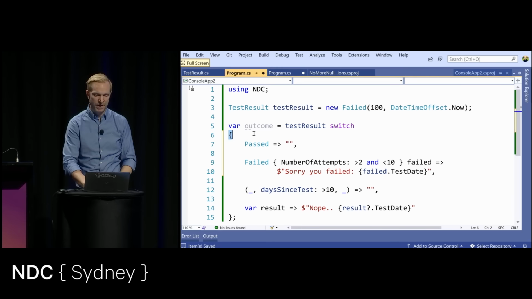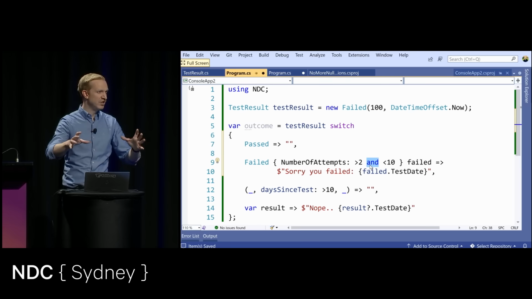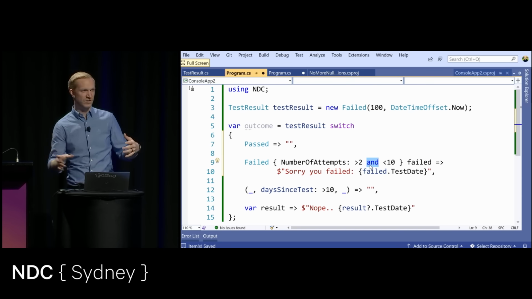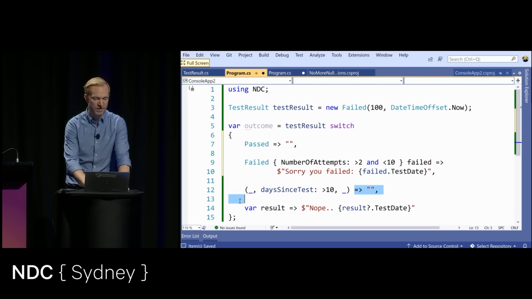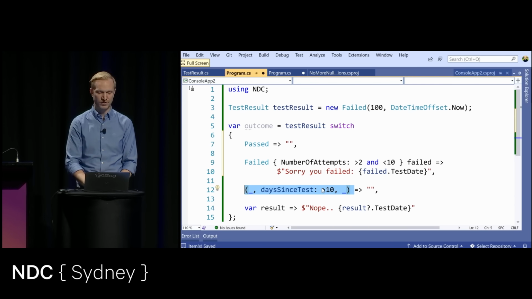So here's a type pattern. Here's a type pattern with a property pattern, with a conjunctive and pattern. Since it's using more than one, it's going to be recursive. And then it's using the deconstruct. So you can combine these together to write very hard to understand code.